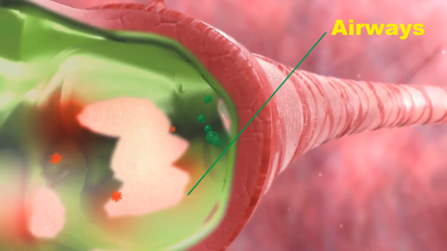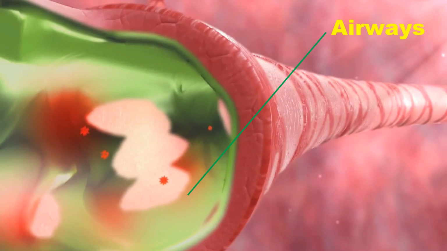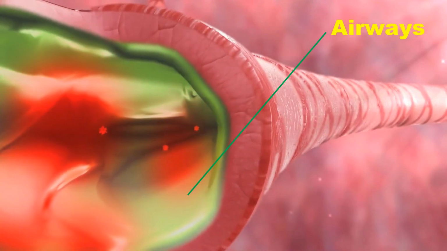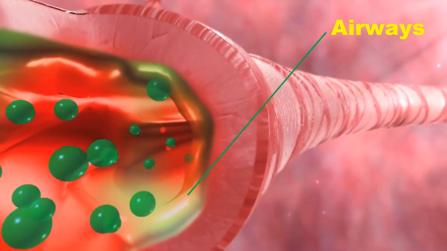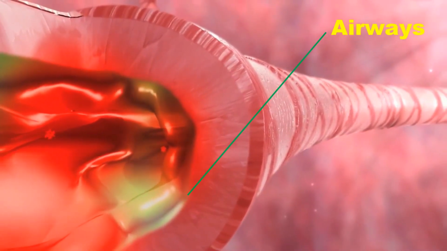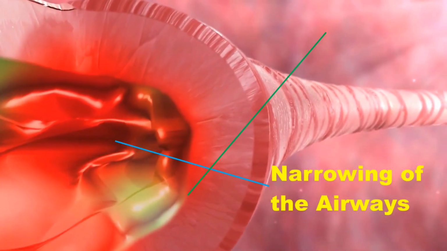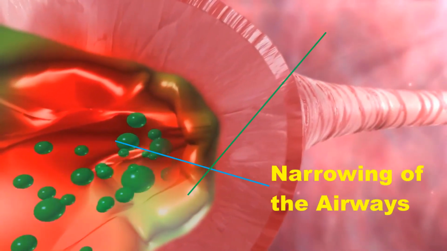Airway hyperresponsiveness. In asthma, the airways become overly sensitive or hyperresponsive to various stimuli. This hyperreactivity leads to exaggerated bronchoconstriction, narrowing of the airways, and increased difficulty in breathing when exposed to triggers that may not affect non-asthmatic individuals.